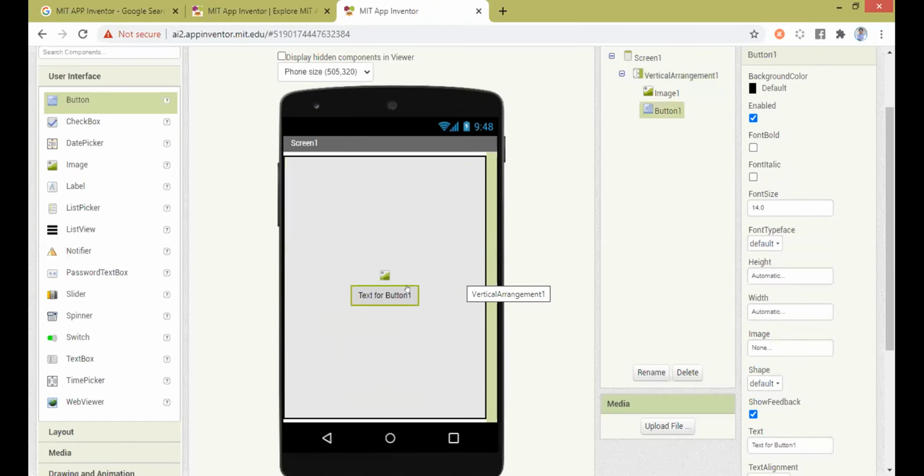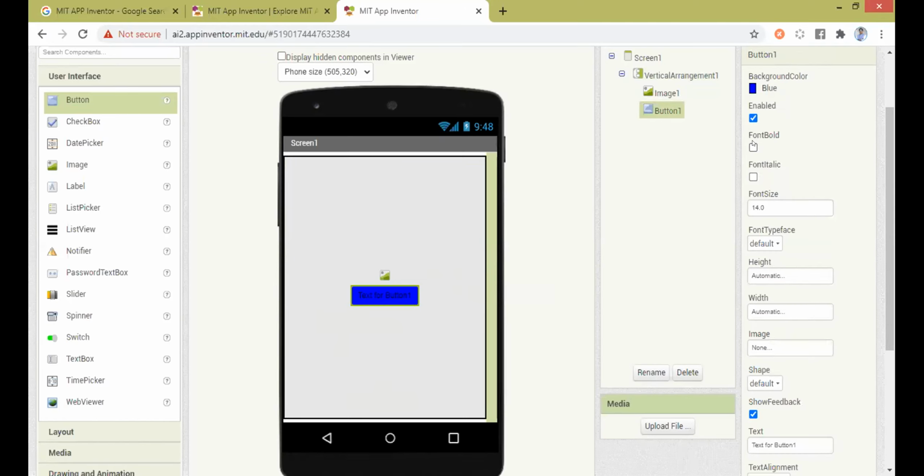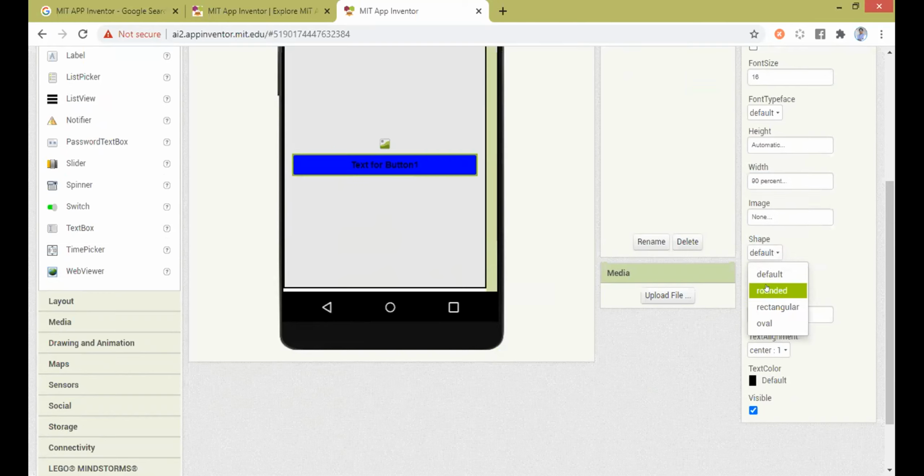The next thing is that I need to adjust the properties of the button. So as I already told you, you can change the background color. You can make the font bold. Then you can change the font size, like 16. And you can make the width of that button like 90% or 95%, whatever you want. And the shape like rounded.